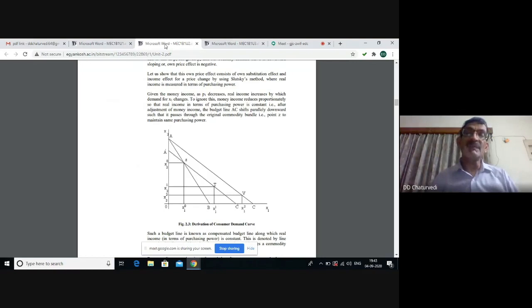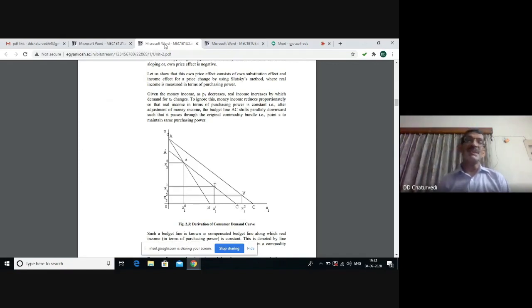We explained the breakup of the price effect into income and substitution effect under the indifference curve approach. The same can be studied under the revealed preference approach also, but this approach is applicable in the case of normal commodities only. The movement from Z to T will show the substitution effect. Both the combinations are lying on the same budget line.